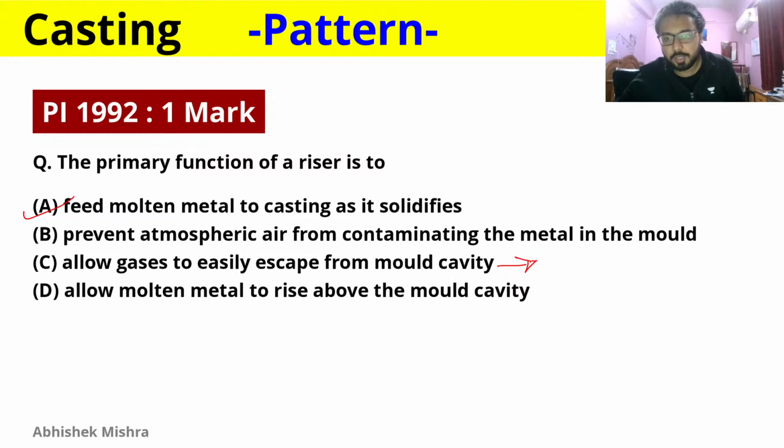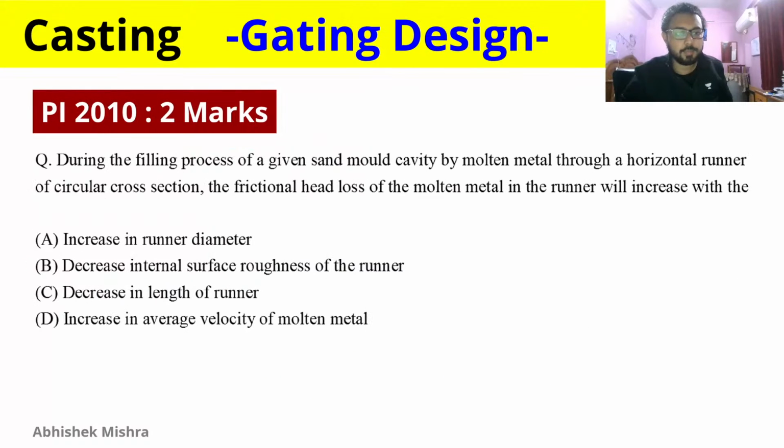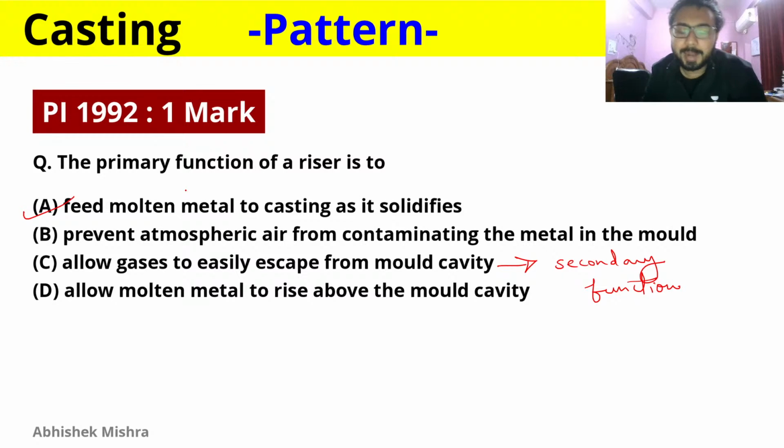but you can say C option might be the function, because riser, let's see riser here. So this is riser, and one of the secondary functions of riser is to allow the gases to also escape through it. So you can say that allow gases to easily escape from mold cavity is a secondary function, but not primary. Primary is to just feed the molten metal as it solidifies, to avoid that contraction that is occurring, and your final casting should be in required shape.